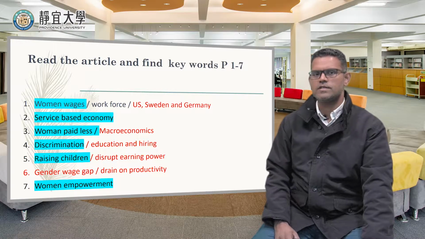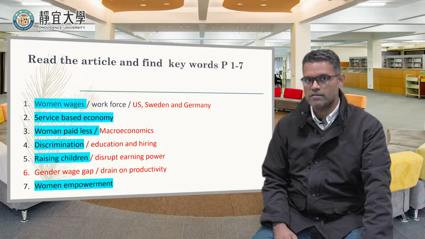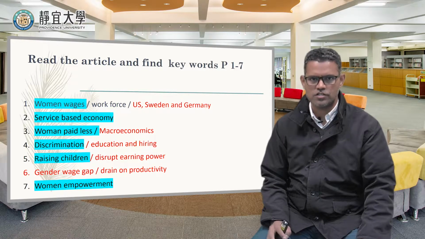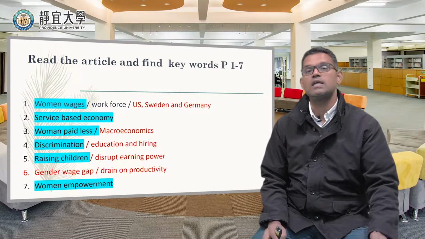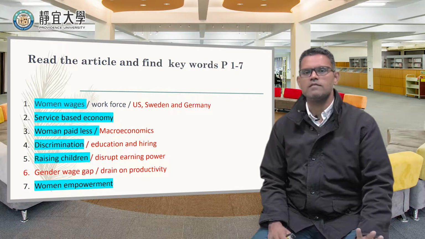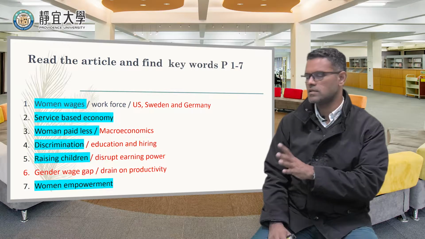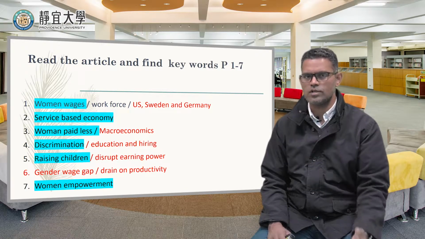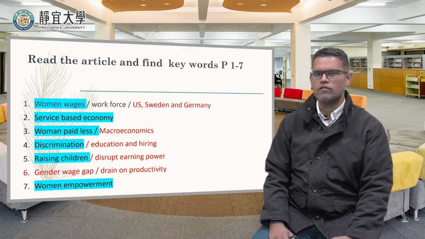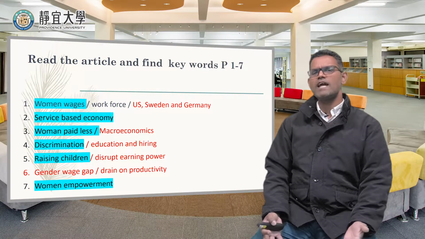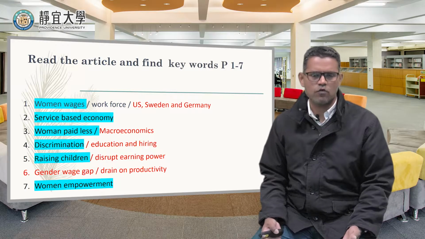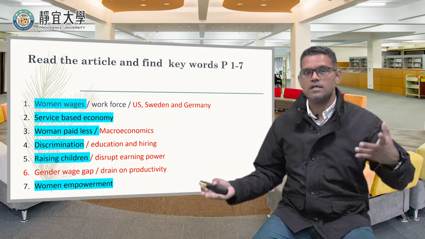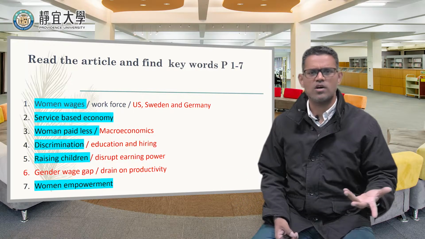Paragraphs 1 to 7, right? So the first paragraph: women wages. That's the keyword, or keywords. It talks about women wages, and the rest, in red color, are the details or the supporting points here. It talks about the workforce. So women wages, at the workforce. You also have to know what a workforce is, like a place, and the whole HRD, right?